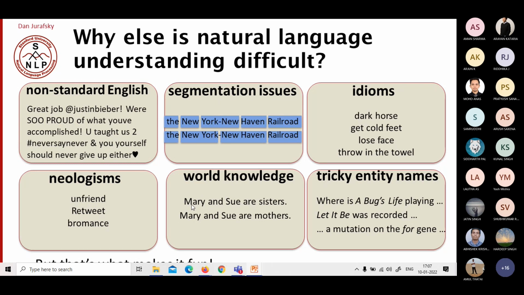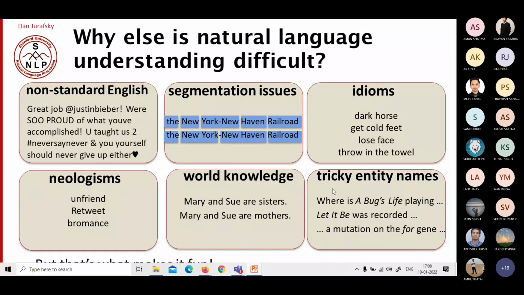For example, Mary and Sue are sisters. Mary and Sue are sisters means they are sisters to each other. When we say Mary and Sue are mothers, that doesn't mean that they are mothers to each other. They are both mothers of somebody else, right? Like this we need to differentiate.